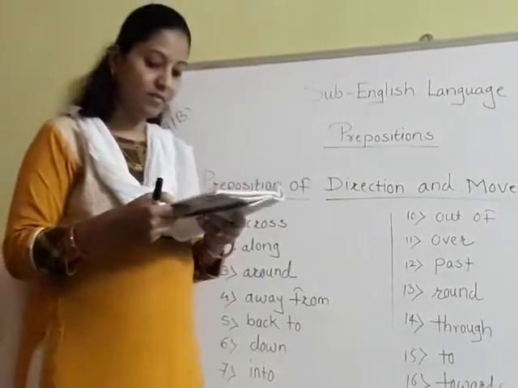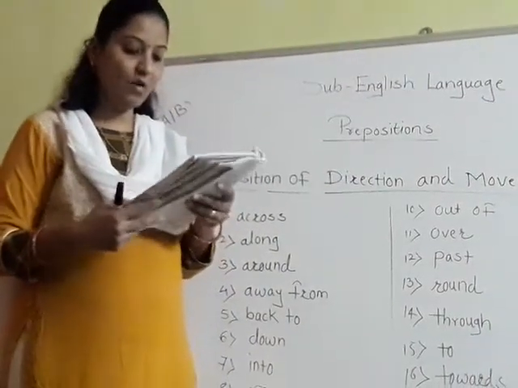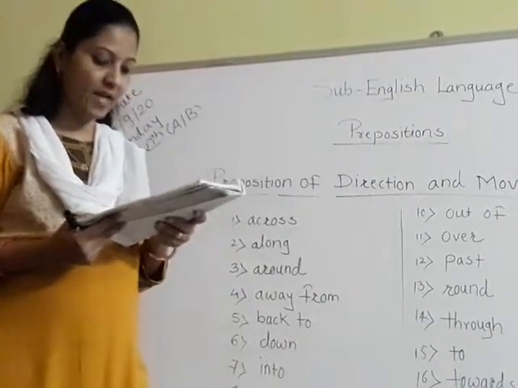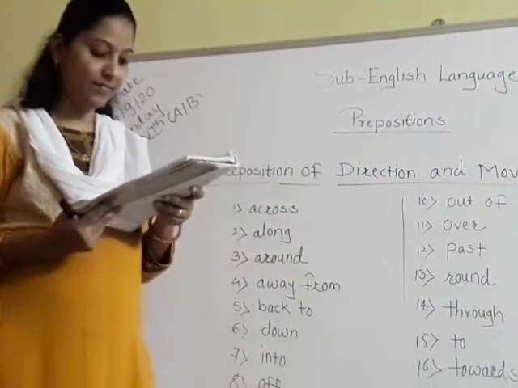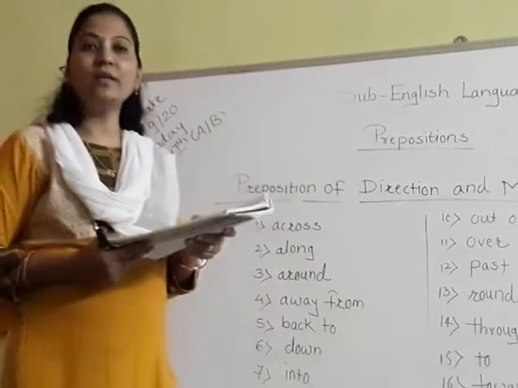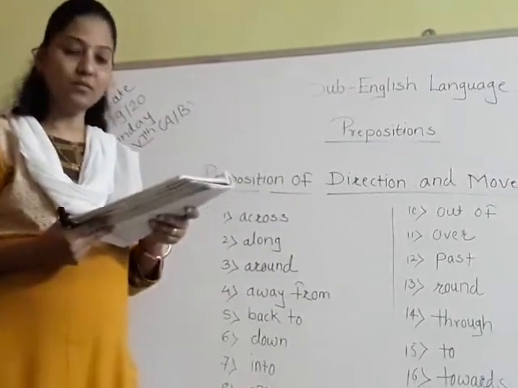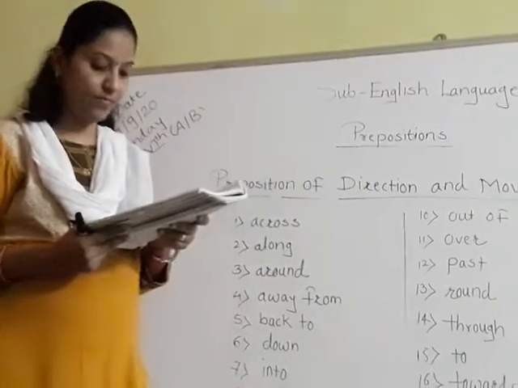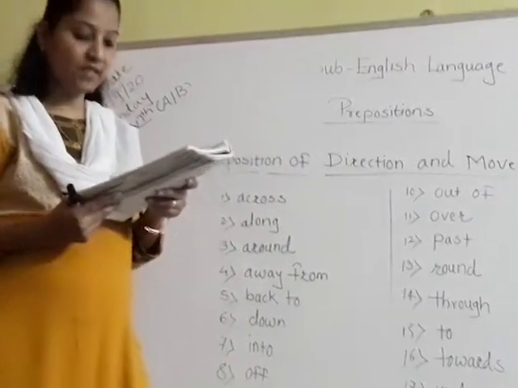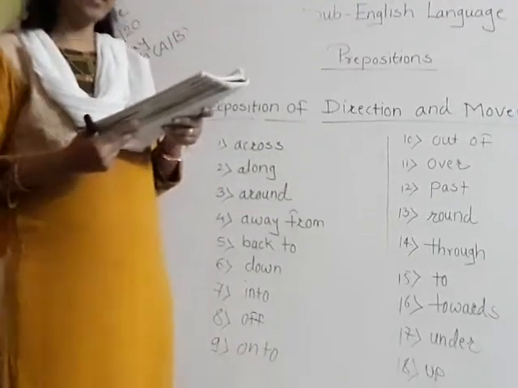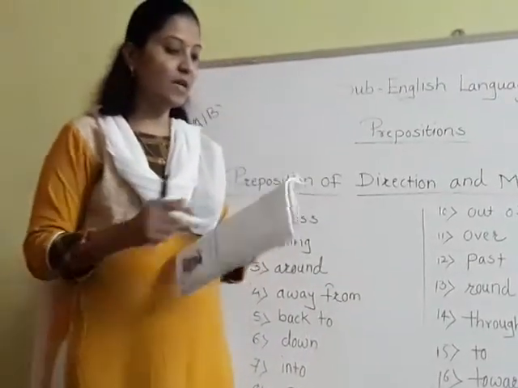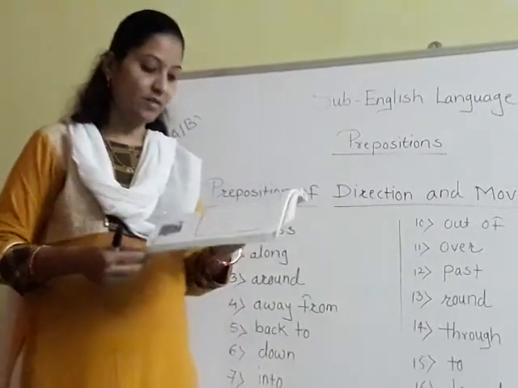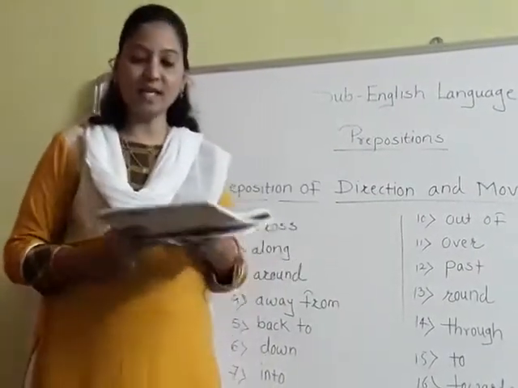Then past the opening, round the track, through the tunnel. We walk through the tunnel, to the door, towards the bus stop, under the shelter, up the hill. So these are all the prepositions of direction and movement. Now question number A is given here.